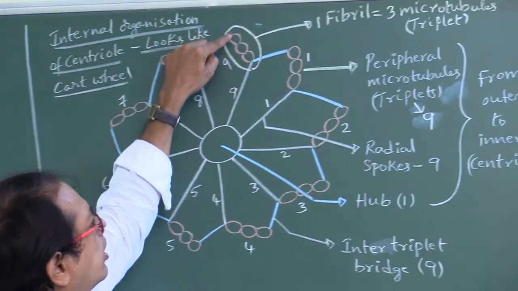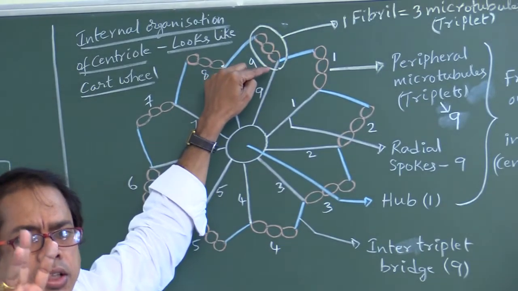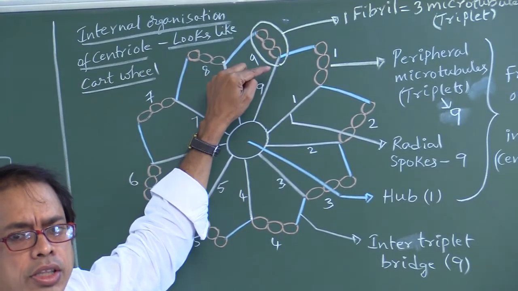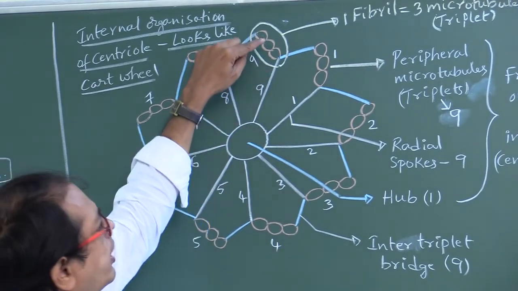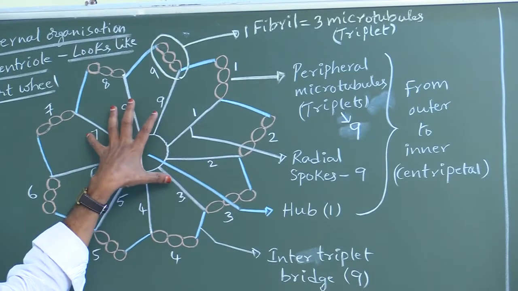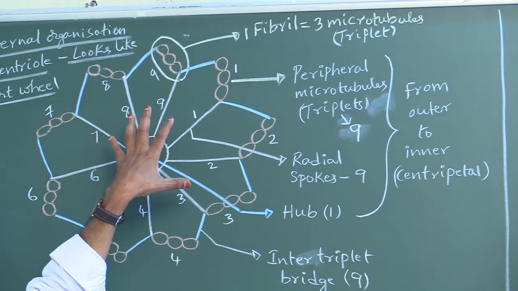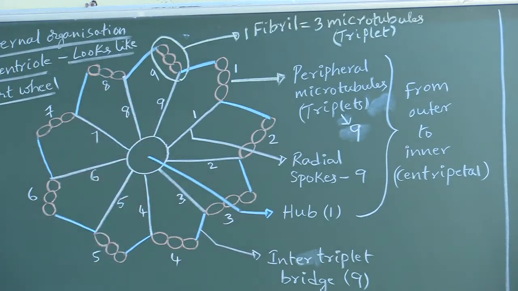One fibril contains how many microtubules? 3 microtubules, so it is called a triplet. This centriole is made up of a protein called tubulin. Why? Because microtubules are present internally, isn't it?